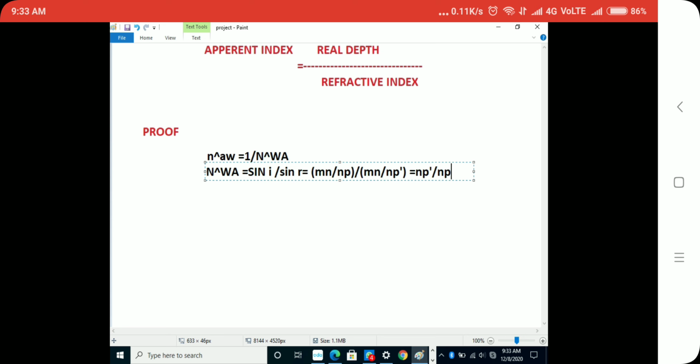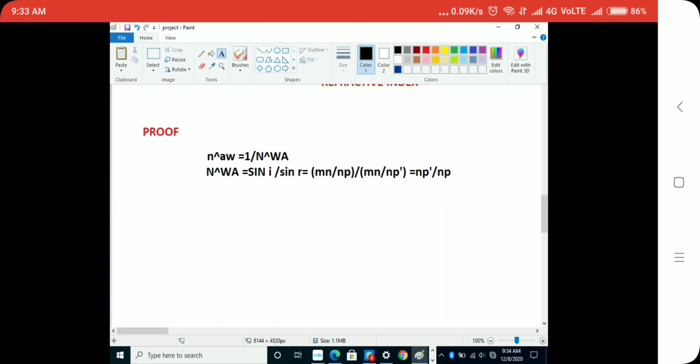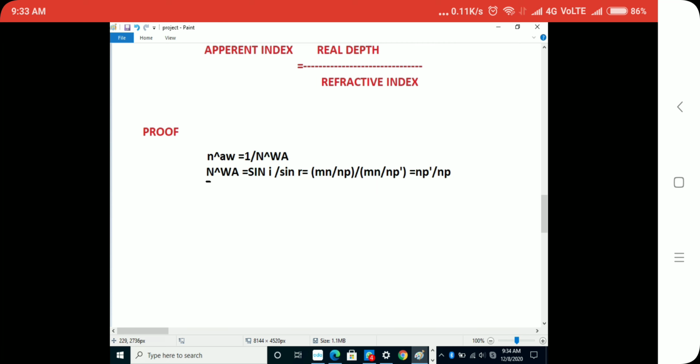Let me explain it to you clearly. We have to write this n in proportionality with this aw, and wa in proportion with this aw.